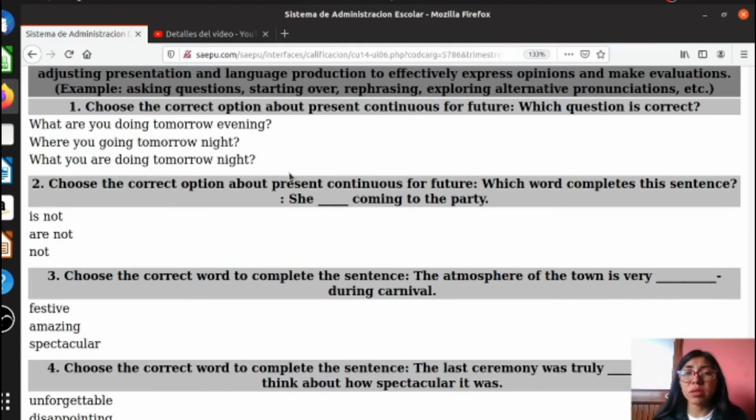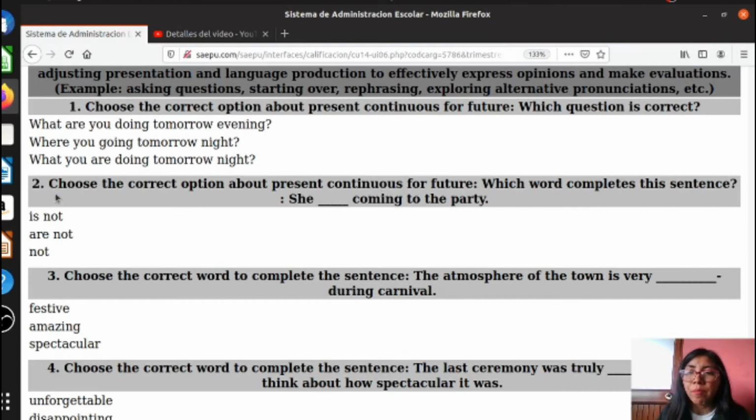Okay, solo tenemos que tener en cuenta la estructura. Okay, where are you going? Okay, here you need the verb to be, so that is incorrect. What you are doing? Okay, in this case the question is in the incorrect order. La oración está en un incorrecto orden. Okay, so that is what, WH word, verb to be, subject, and the verb ing. What are you doing tomorrow evening? Okay, so you have to keep in mind the structure of each tense.